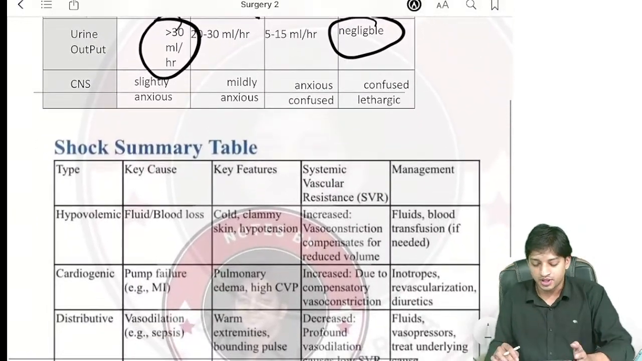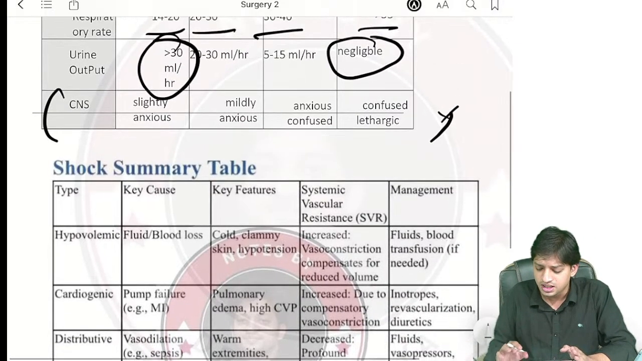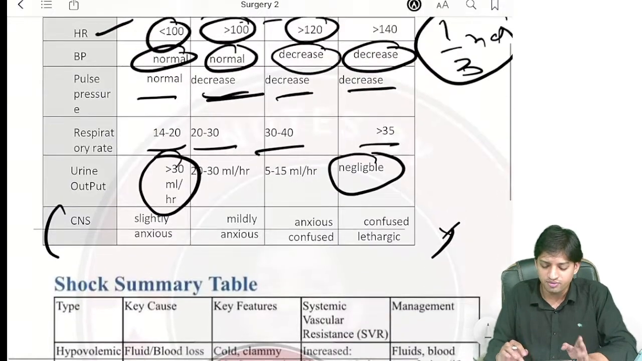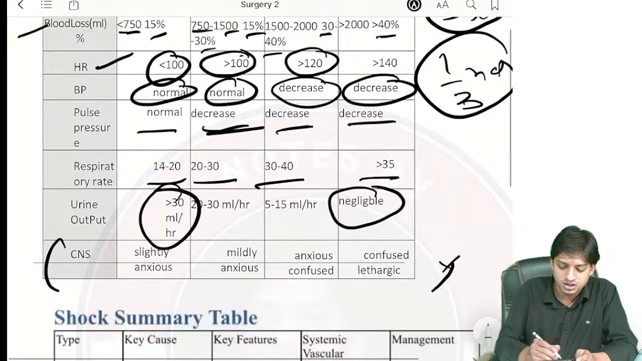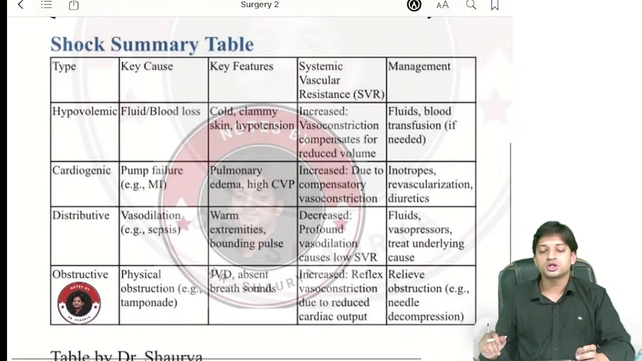Now come here. CNS, they don't ask you, not very important. Lethargic, confused, they have mentioned, but not very important. In the short revision, we will only go for the blood loss, the heart rate, the BP, the pulse pressure, and the respiratory rate. Come here to the shock summary table.